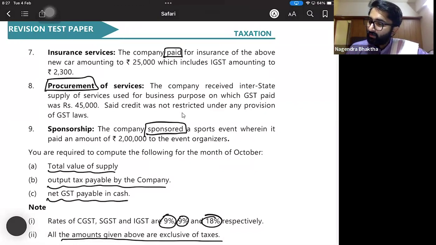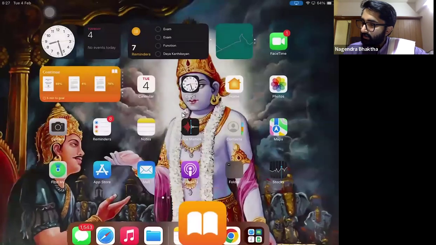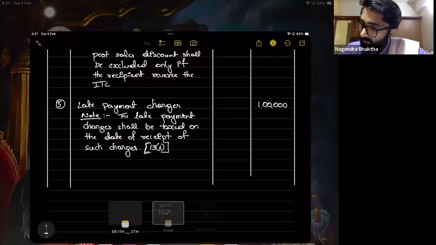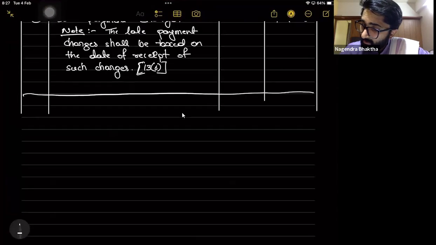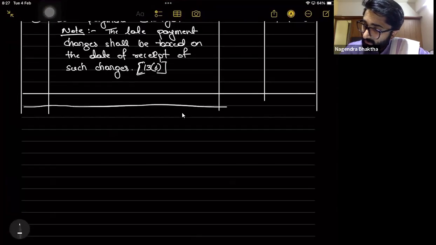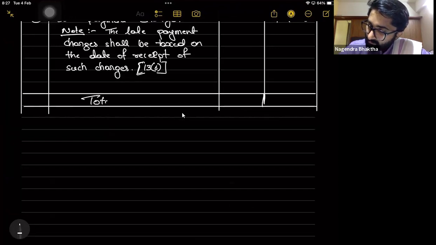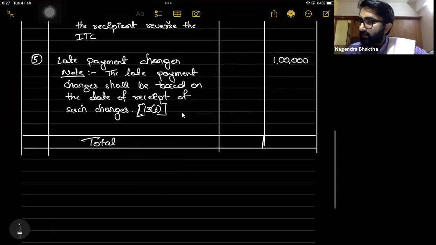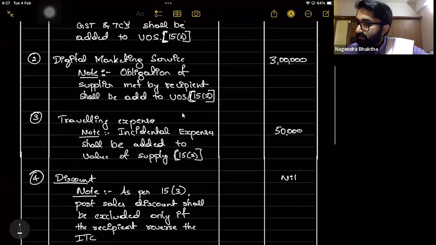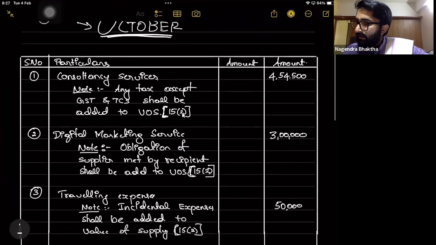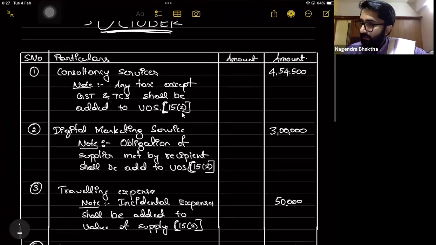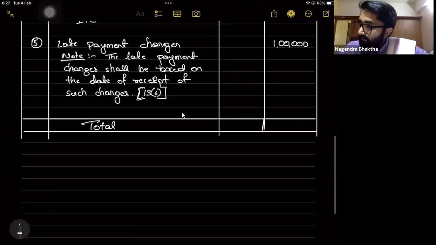So what is the value of supply? Okay, we have come to the last part, that is value of supply. Just calculate what is the value of supply. Total value. Everything is IGST, Baba. Nowhere they have mentioned it as CGST, SGST. What is the total value? 1 lakh, 1,50,000, 4,50,000, 9,04,500.